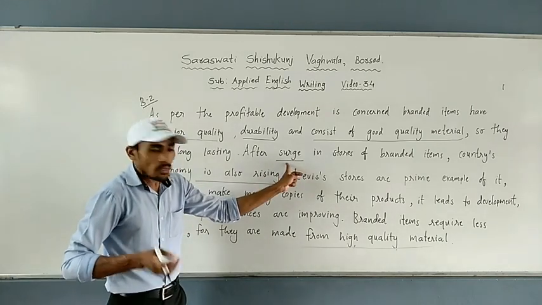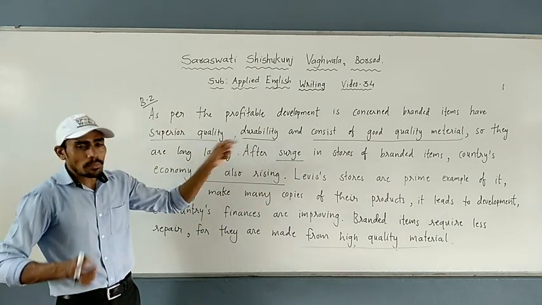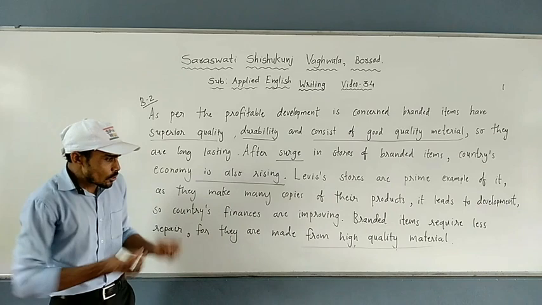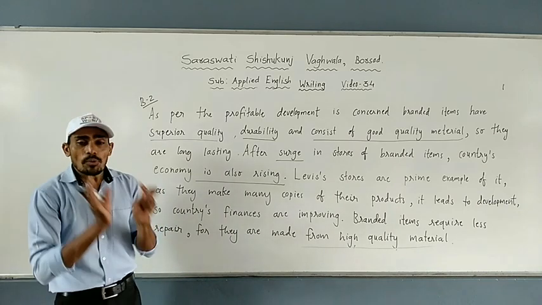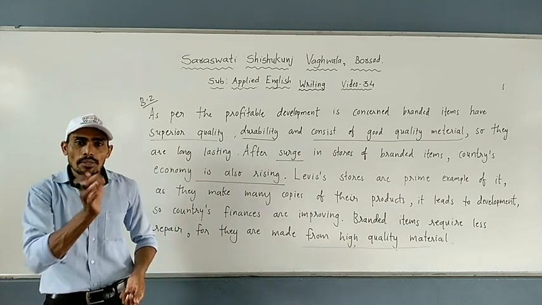I have written the word upsurge. Upsurge means increasing. Durability means it is long lasting. Okay, students, I have written 2 points of positive development of branded products that are bought by people.